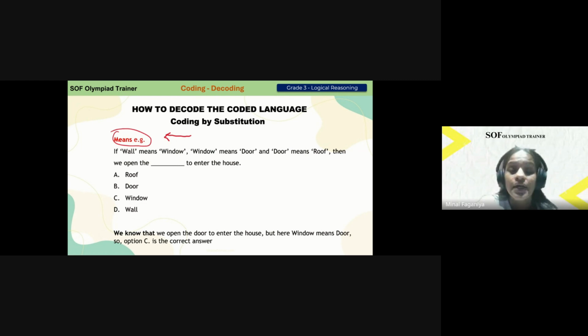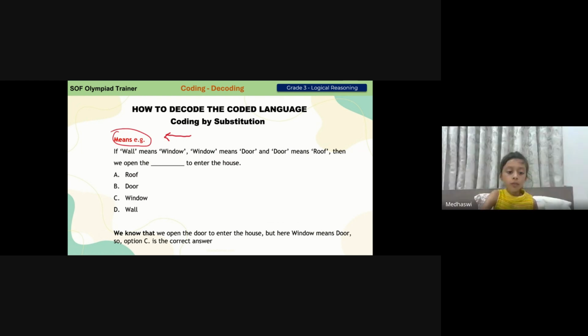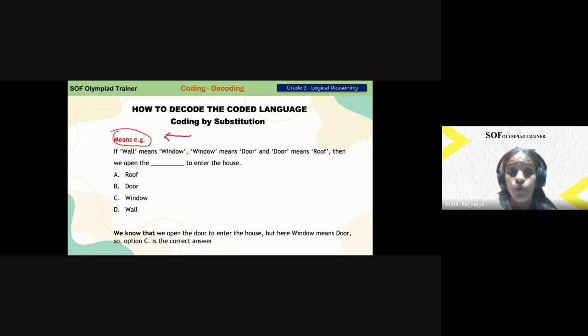To get the answer, we first need to give the original answer. What do we open? Medasvi, what do we open to enter the house? Ma'am, door, but in coding by substitution, there is roof. Okay, yes. That's where we have to be very careful, Medasvi. What have they said? They have used the word means. So when means comes, we have to do backward coding, that is reverse coding. So we have to look for the word door on the right hand side.